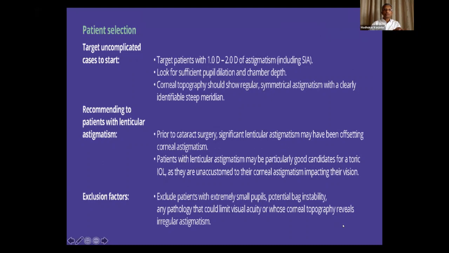Corneal topography is good to do beforehand. Patients who have corneal astigmatism but it is not showing in the spectacle part have lenticular astigmatism, so those candidates also have to be treated. Some people with extremely small pupils or potential bag instability, those conditions have to be contraindicated first.